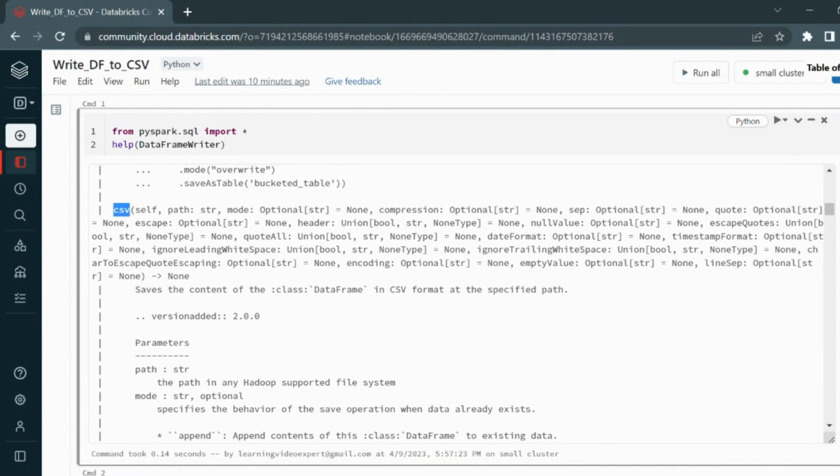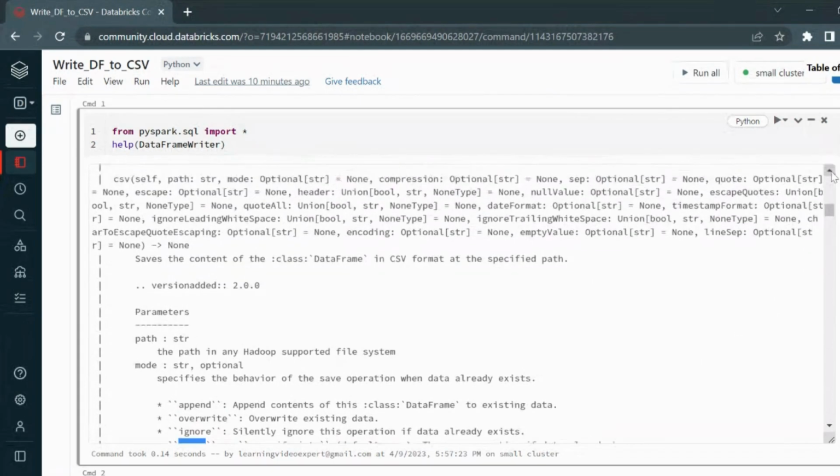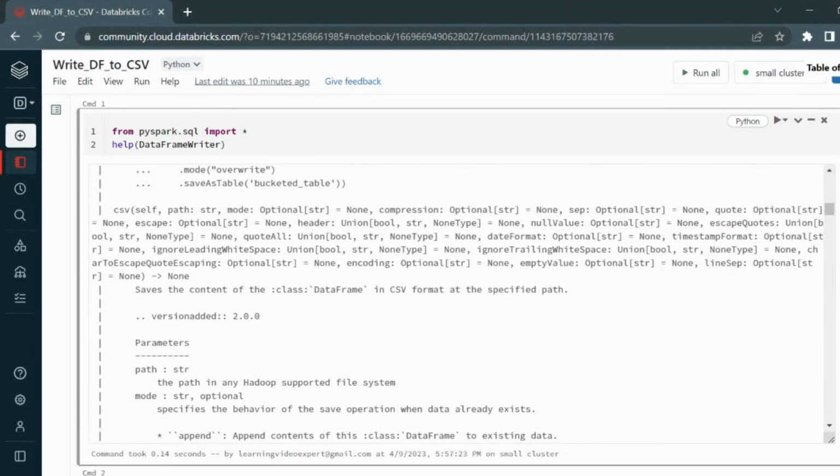And there are some parameters, like path. You need to provide the path where you want to save it, and what mode it is. We will discuss this in detail. There are some modes that you can pass in the format of a string, which could be append, overwrite, ignore, or error. And apart from the mode, you can mention other options as well. Let's say what compression technique you want to use, what quotation and escape codes you want, how you want to handle the null values, date format, and so on.